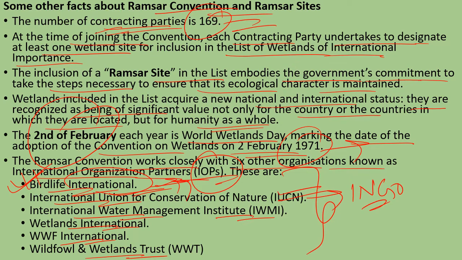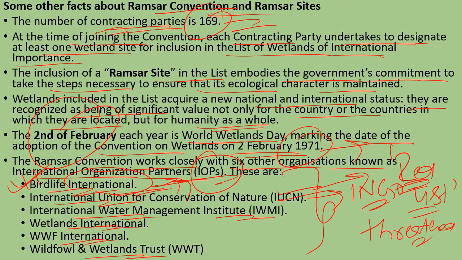And regarding this IUCN, what's important to remember is that it maintains the famous Red List. It lists the famous Red List of threatened species. The Red List of threatened species is maintained by this IUCN, International Union for the Conservation of Nature.